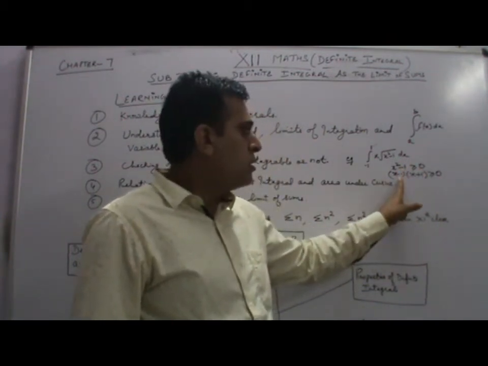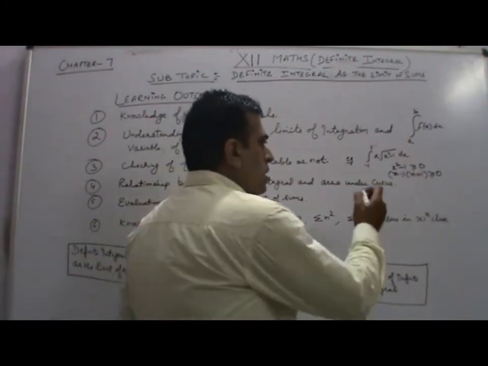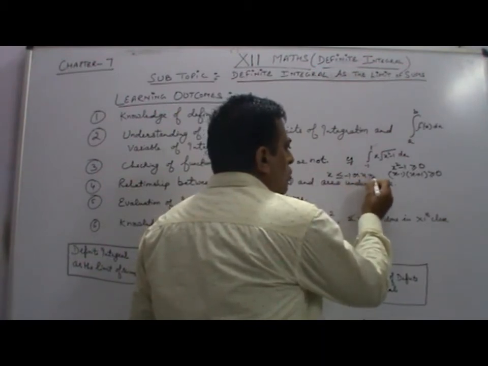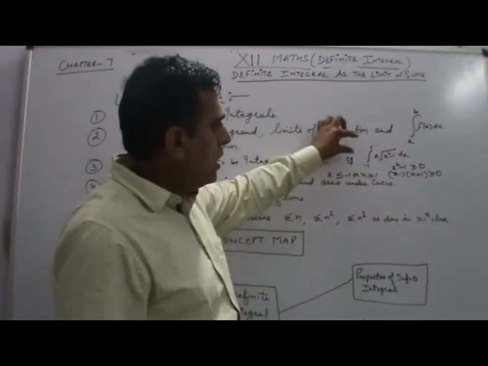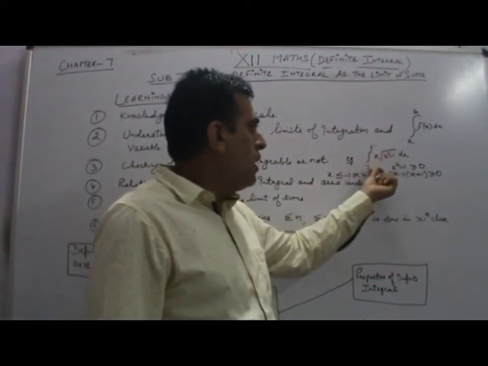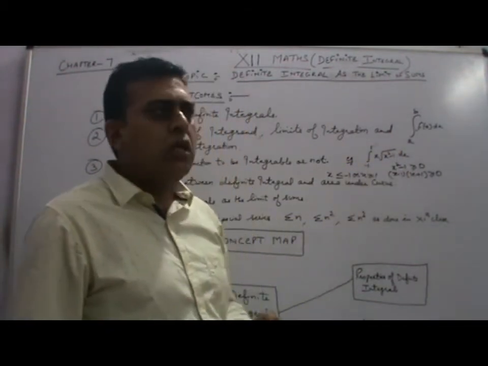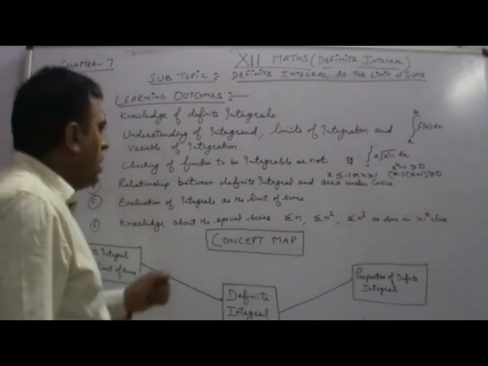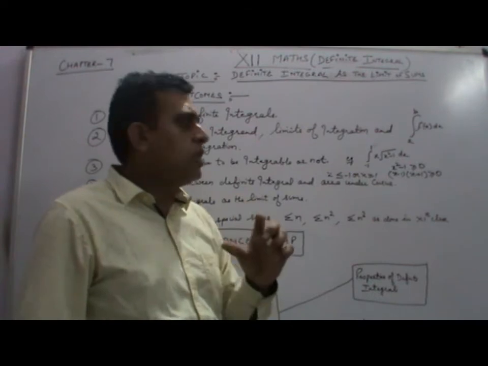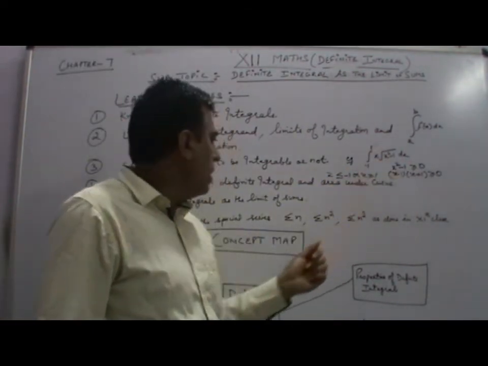In this quadratic inequality, you know what the values of x should be. The values of x should be less than or equal to minus 1 or greater than or equal to 1. But we are taking the limits between minus 1 and 1. So this function is not defined between minus 1 and 1. So how can we integrate this function? This knowledge you should have: checking whether the function is integrable or not, depending upon whether the function is properly defined between the limits.